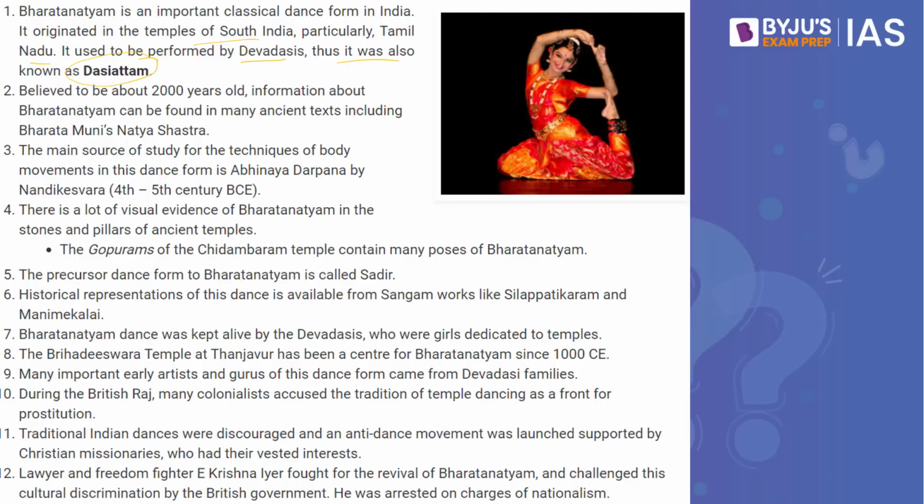Believed to be about 2000 years old, information about Bharatanatyam can be found in many ancient texts, including Bharata Muni's Natya Shastra. The main source of study for the techniques of body movements in the dance form is Abhinaya Darpana by Nandikeshwara. The precursor dance form to Bharatanatyam happens to be Sadir.